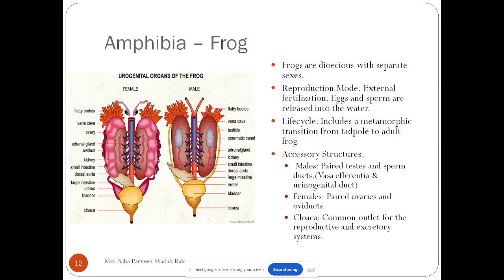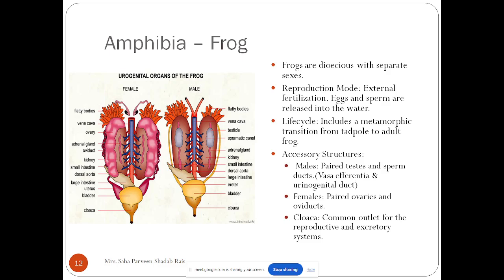So last lecture, students, we discussed the reproductive system in various animals. In that, we talked about the urochordates, cephalochordates, cyclostomata, as well as the fish, right? So today we will go ahead, and we all know that after the fish we have the frog in the queue, that is, the amphibian.